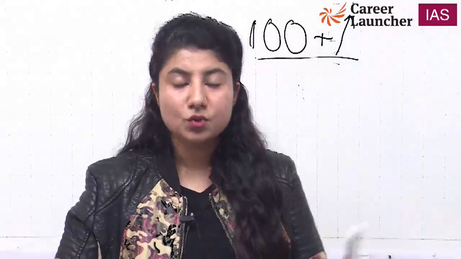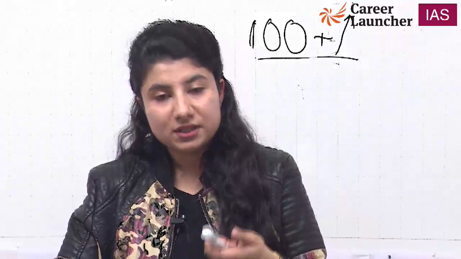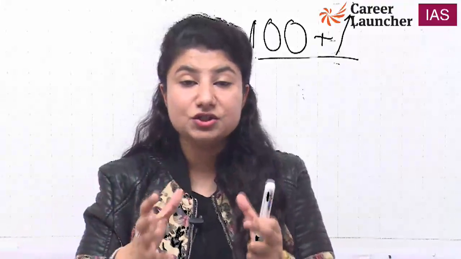Think, if you write your answers like this, I don't think that anybody can resist himself or herself from giving you marks. You have to fetch the marks with your good content. So everybody knows everything. There are books available, there are classes going on, everybody is going to coaching classes. So what do you think is the difference between somebody who is a topper and somebody who is out of the list? The difference is how you execute your knowledge. There has to be a coordination between your hand and your thoughts. You are thinking something else and writing something else, or not thinking anything, or not writing anything. So there has to be a coordination.